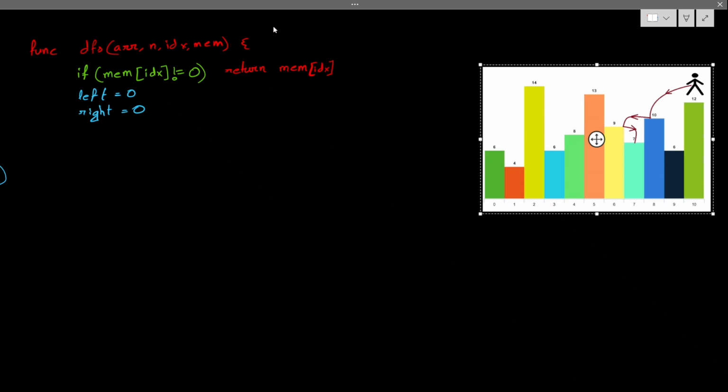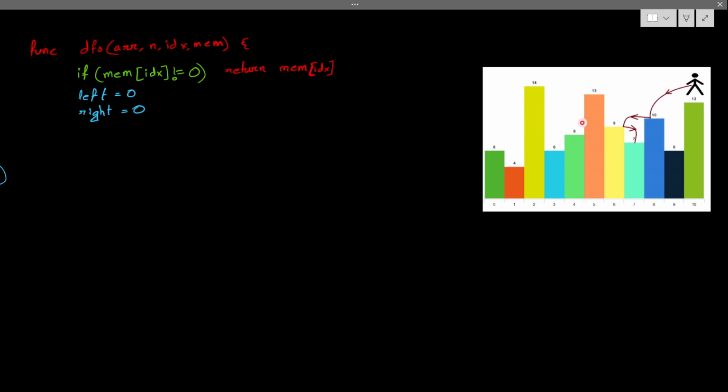The thing is, where can I visit from my current index position? I can visit from the current index position up to D places here and D places here, if and only if I get anything between them. Say here D equals 4. From 13 where can I visit? I can visit here, I can visit here, and I could visit here also, but in between 14 came. So I'll start visiting from this index to this index, correct?